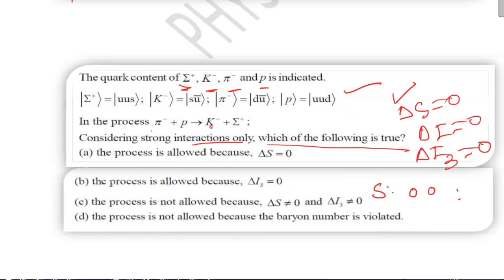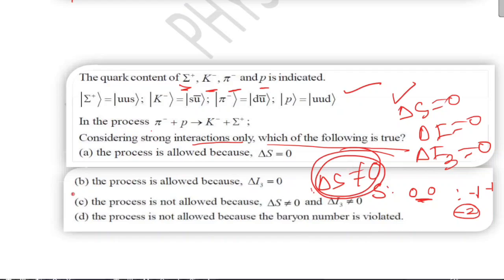On the right-hand side, for K minus it is minus 1, and for sigma plus it is minus 1. So on the left-hand side it is 0 and on the right-hand side it is minus 2. So strangeness number is not conserved, and this process is not allowed. You can again check the isospin third component, which will also not be conserved here.